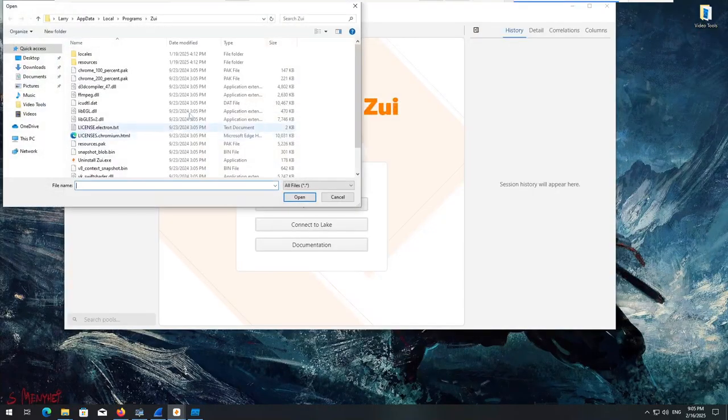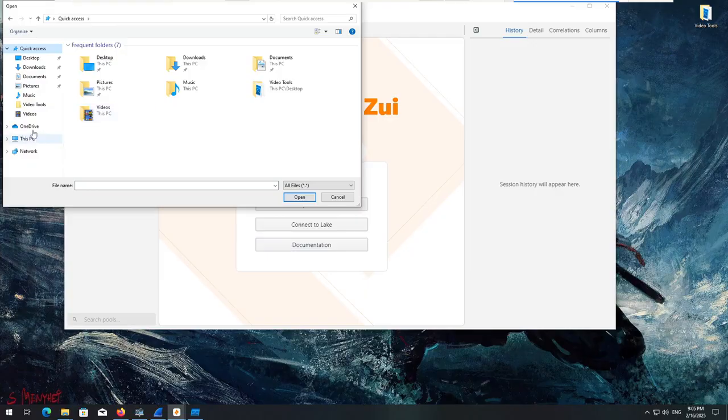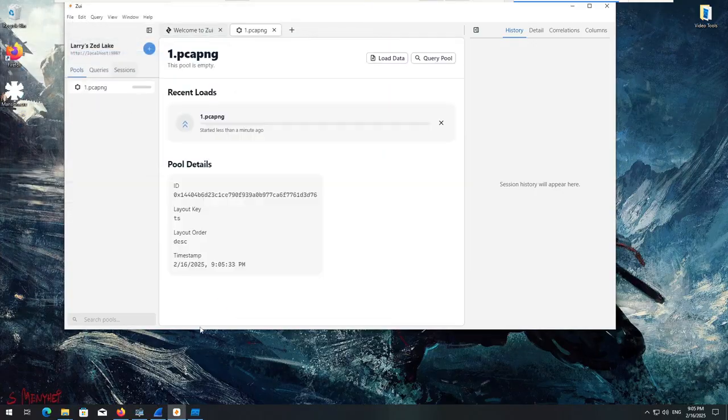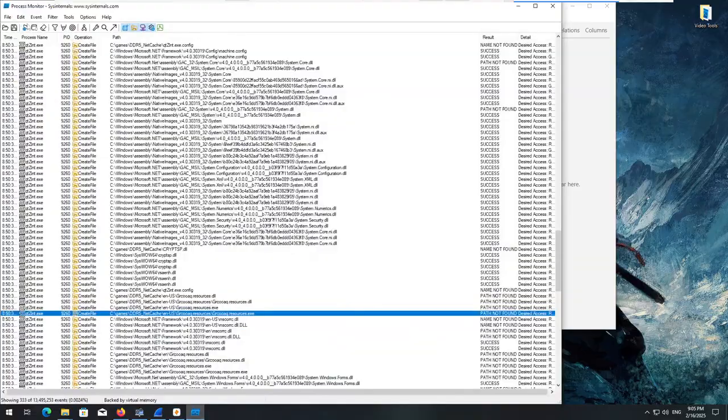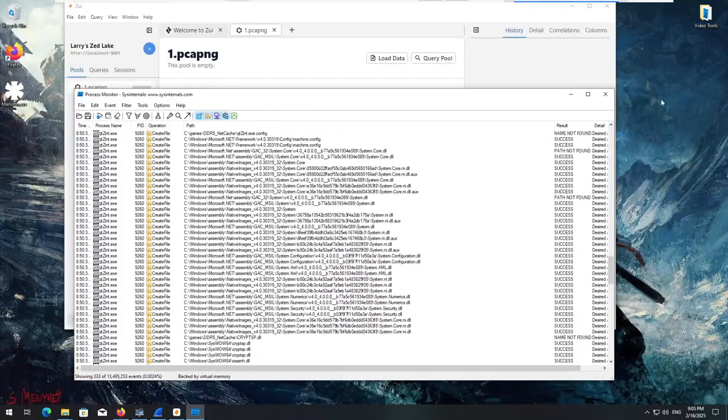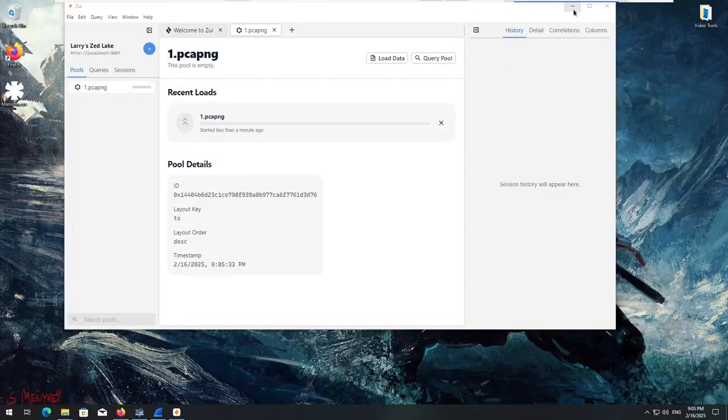And then we're going to come into Zui. So quick access, or not quick access, sorry, Documents, 1.pcapng. And we'll go ahead and close this just to free up some memory on the computer. We're done with it anyway.